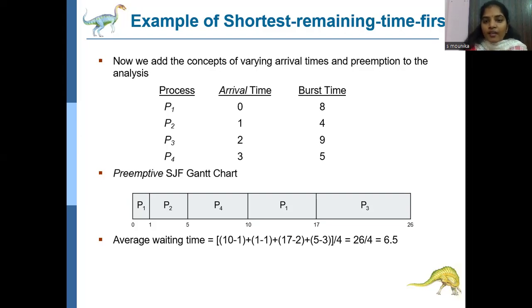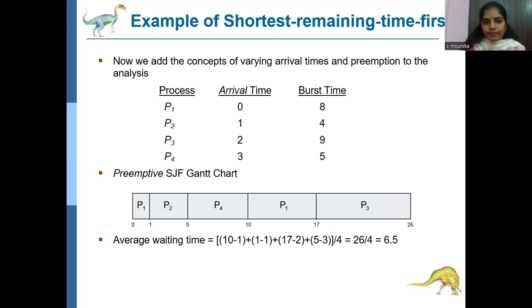Now check which process has the least burst time. P1 is 7, P2 is 4, P3 is 9, P4 is 5. We have to find the least burst time, and that process will enter the ready queue for execution. So the P2 process has the least burst time and has to be placed in the Gantt chart. We have already reduced P1 for 1 unit of time, so 1 plus 4, 5. At 5, all processes have arrived.